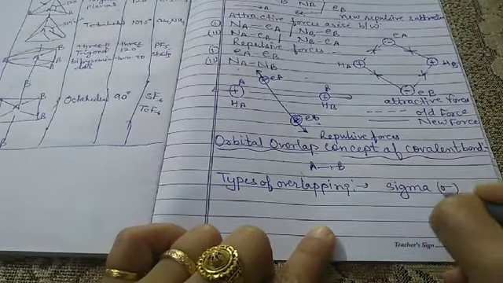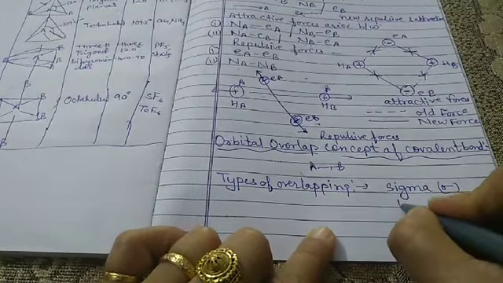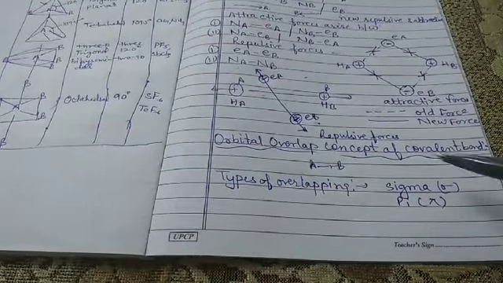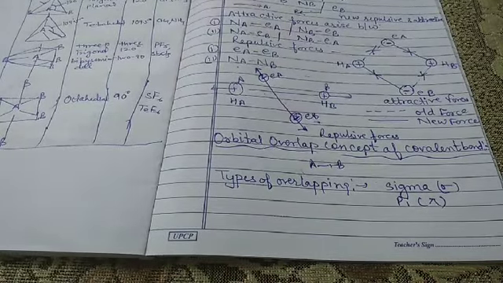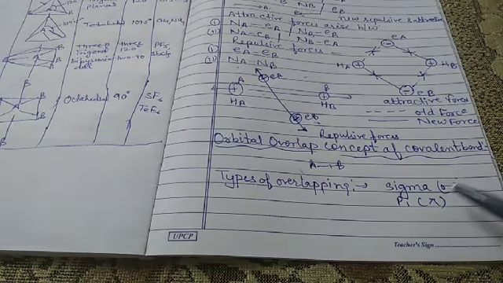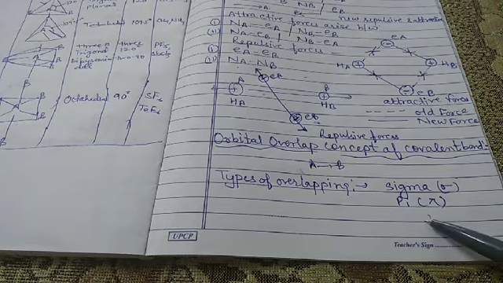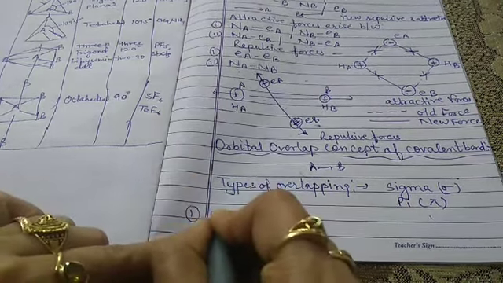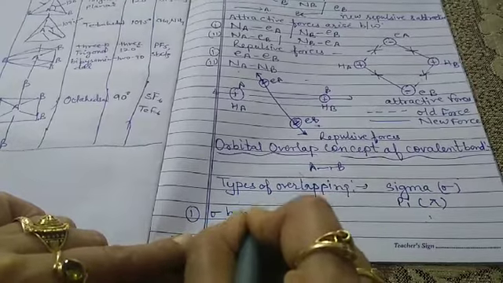This is the representation. And the second one is pi. So depending upon the type of overlapping, the covalent bond is of two types. The first one is the sigma bond and the second one is the pi bond. Now let us discuss one by one. So our first heading is sigma bond.